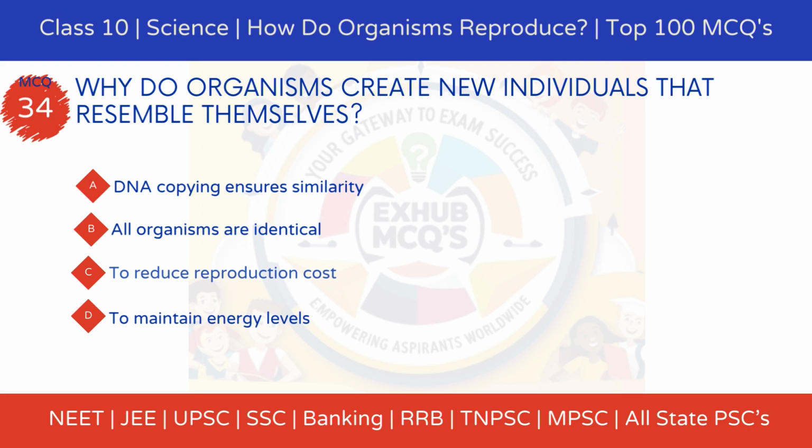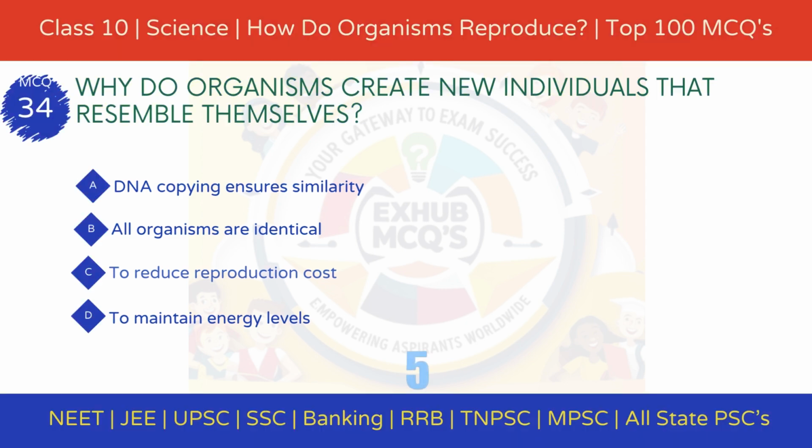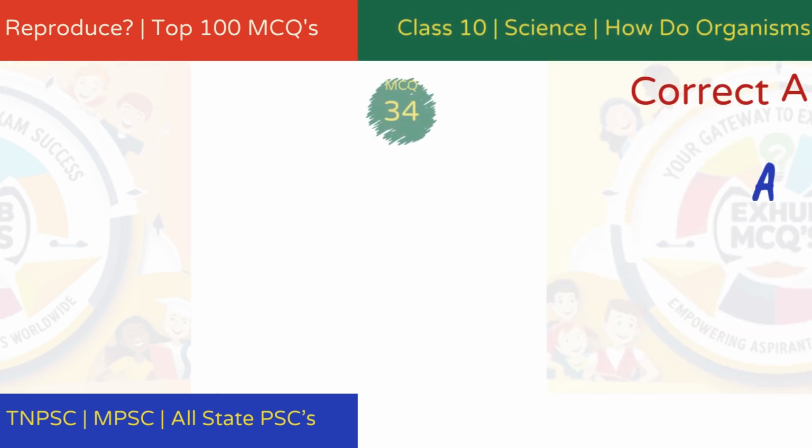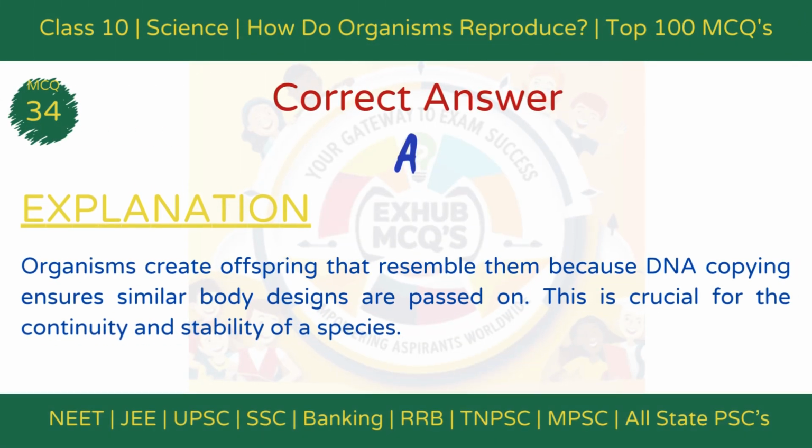Why do organisms create new individuals that resemble themselves? Option A, DNA copying ensures similarity. Option B, all organisms are identical. Option C, to reduce reproduction cost. Option D, to maintain energy levels. The correct answer is option A, DNA copying ensures similarity. Explanation: DNA copying ensures that genetic information is passed to offspring, resulting in similar body designs. This is crucial for the continuity and stability of a species.